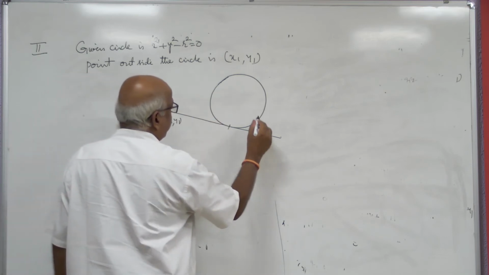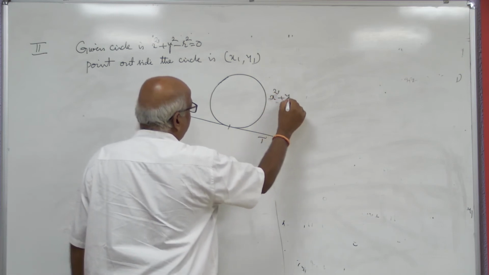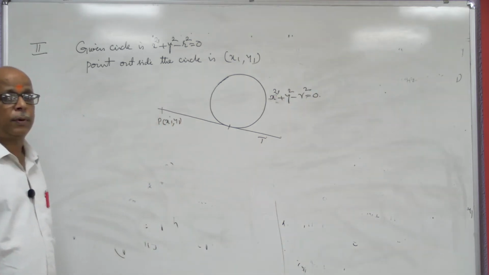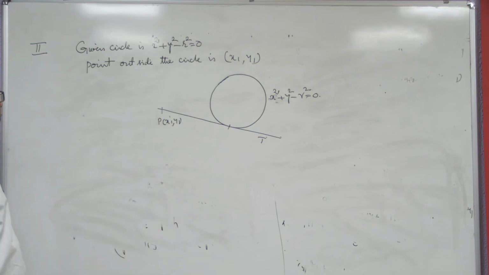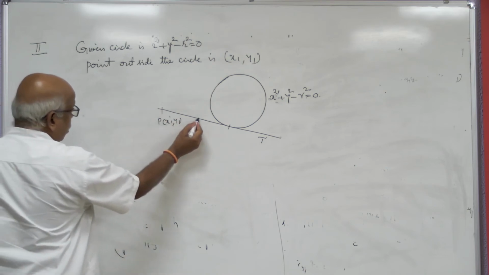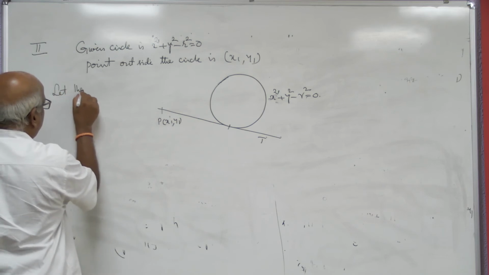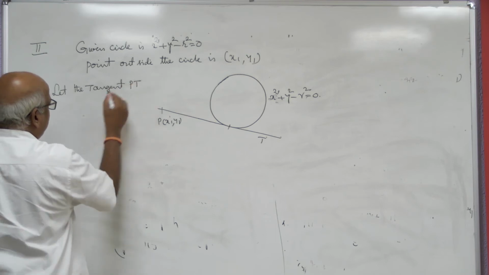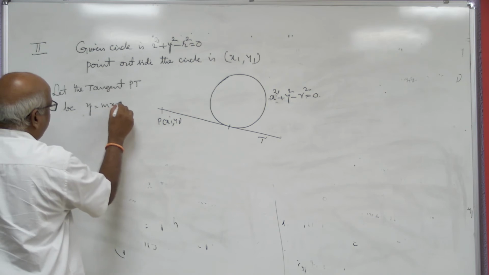This tangent equation you have to find out, and the circle equation given here is x square plus y square minus r square equal to 0. Then how to find the equation of the tangent? As we don't know the equation of the tangent, let the tangent PT be y equal to mx plus c.